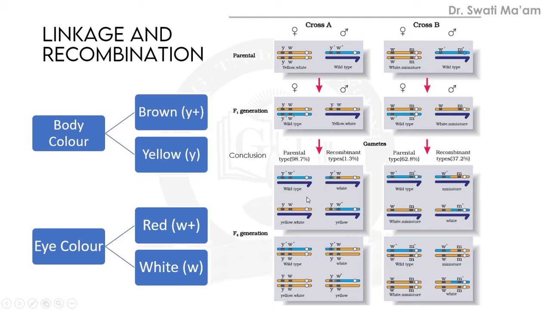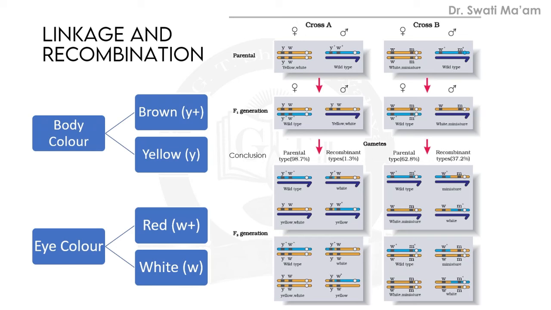We have learned the crossing over process in the chapter on cell division in your 11th standard, so you already know what crossing over means. I will revise again. During meiosis, prophase 1 has five subphases. The first phase is leptotene, then zygotene, then pachytene, then diplotene, and then diakinesis.